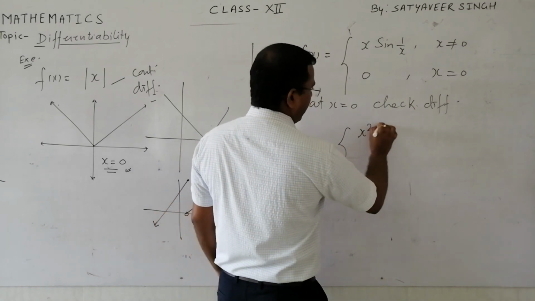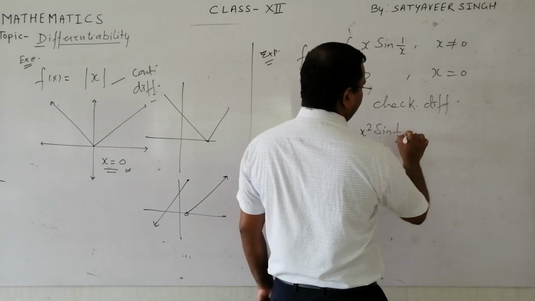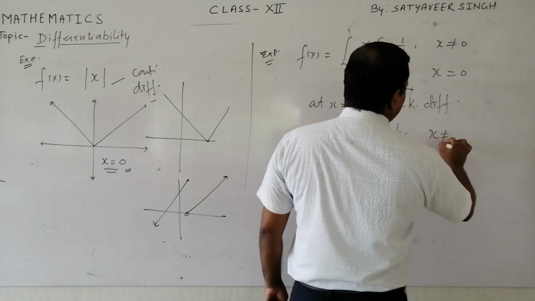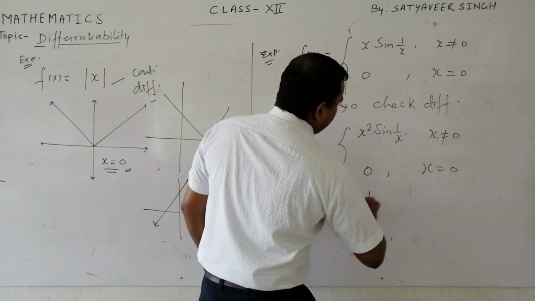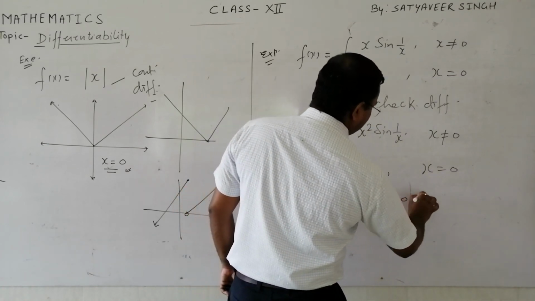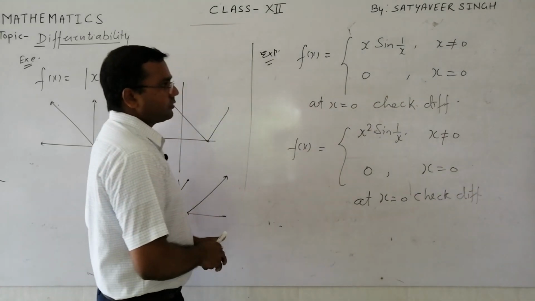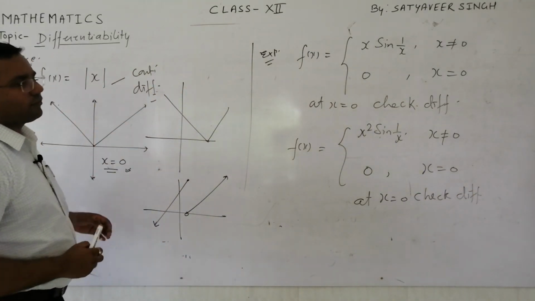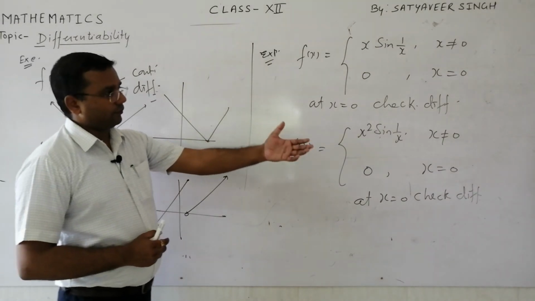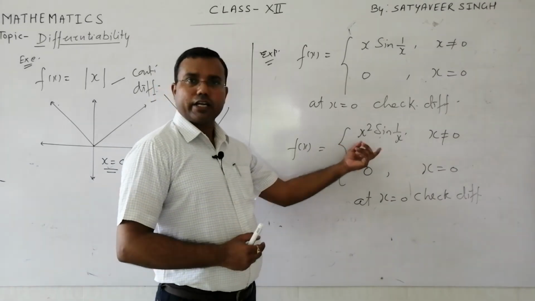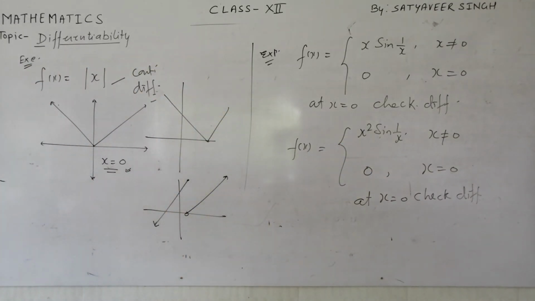Very important: x square sine 1 upon x, for x not equal to 0, and it is 0 if x is equal to 0. At x equal to 0, check the differentiability of this function also. Out of these two questions, one question you will definitely find in the exam. A very good analysis of whether this function will be differentiable. We proved in the previous lecture that this function was continuous, so you will have to check the differentiability of this function also.